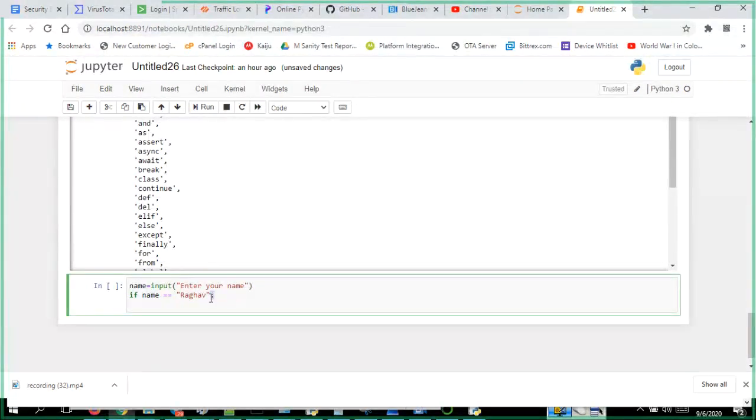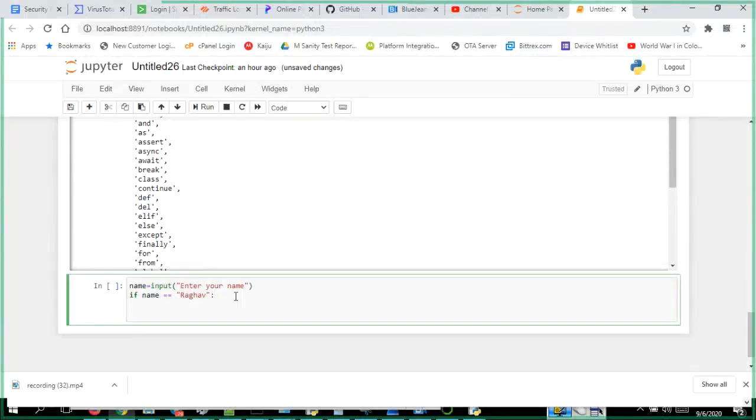Always remember this. It's not only for this; for every conditional statement, flow control statement, iterative statement, or transfer statement, you have to put this colon.